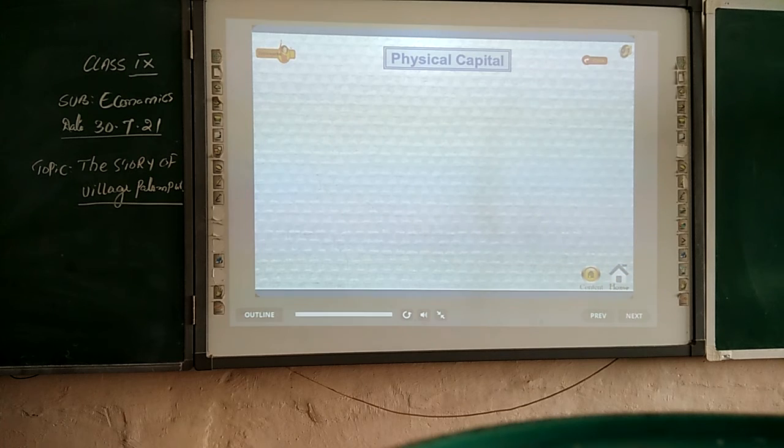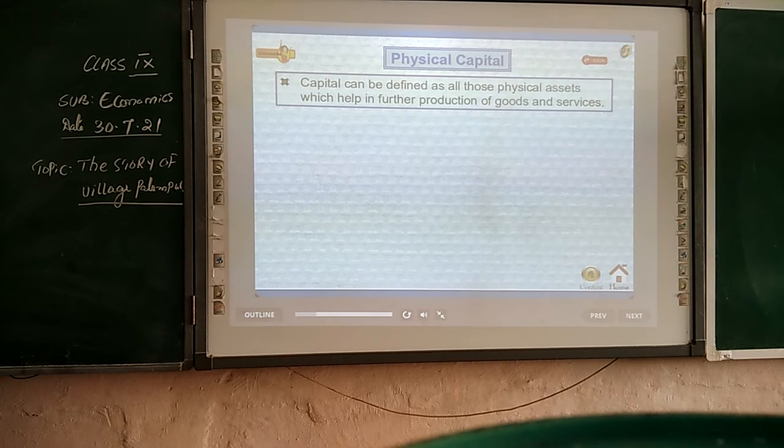Physical capital. Capital can be defined as all those physical assets which help in further production of goods and services.